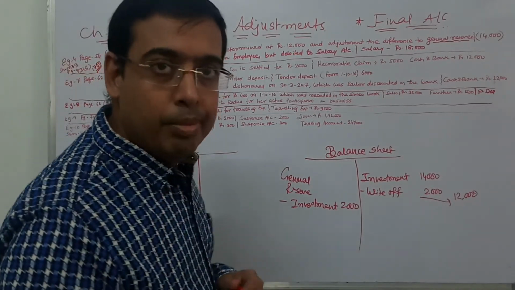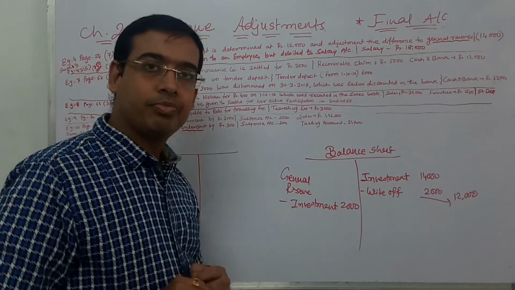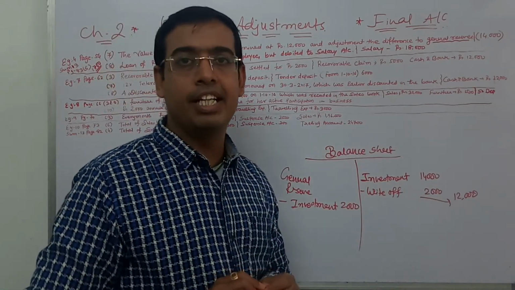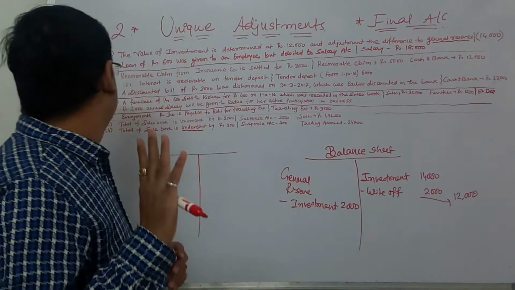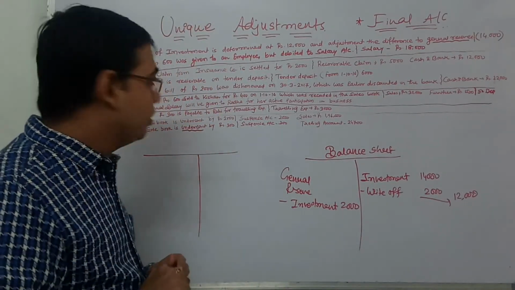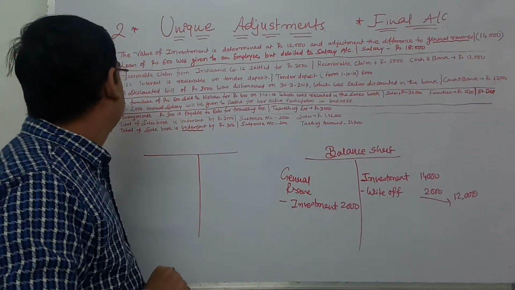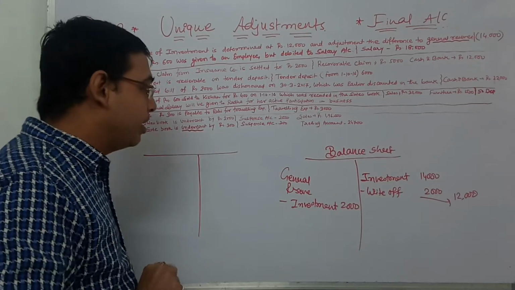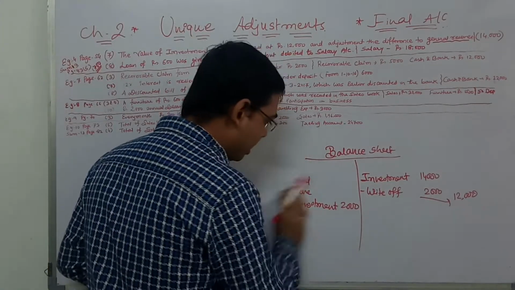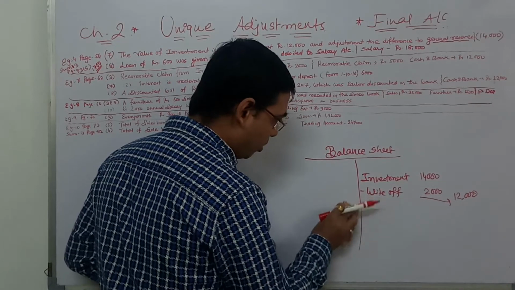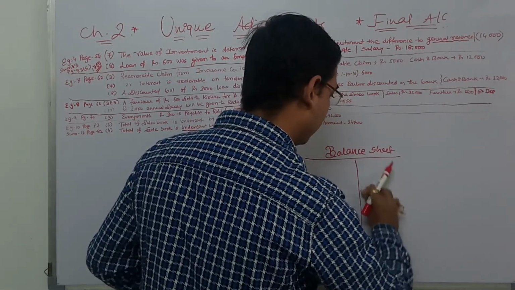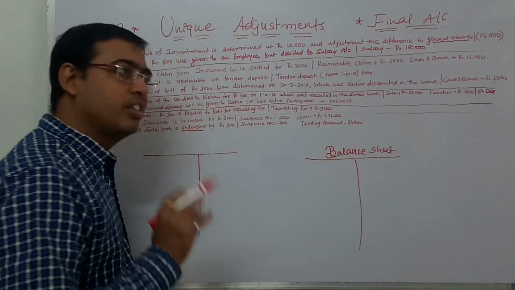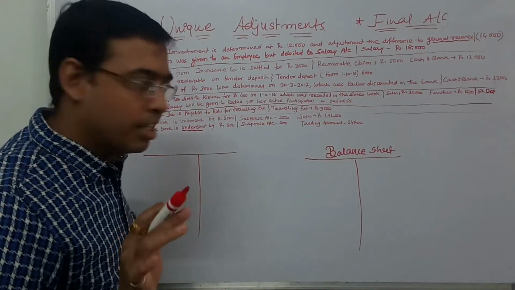Let's go to page number 83 faster. Page number 83. Adjustment number 5. They say transfer the general reserve of 1700. Now, Beta ji, you know that simply that much is given to you. Nothing else is given to you. Transfer general reserve 1700.